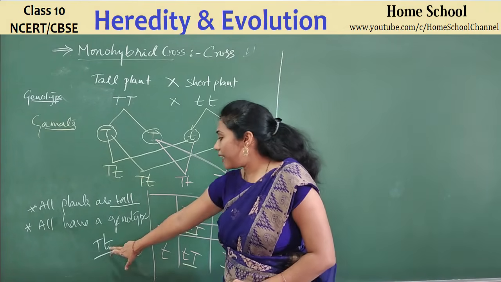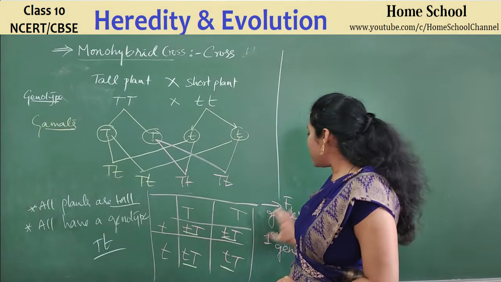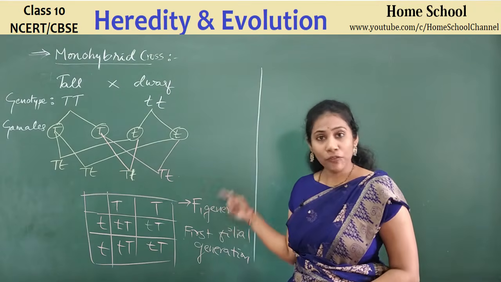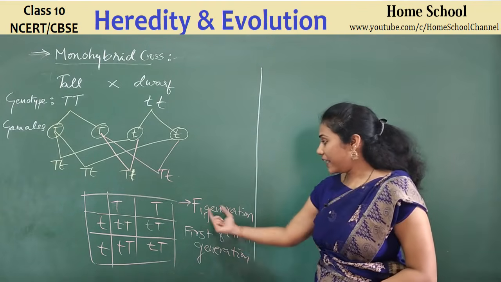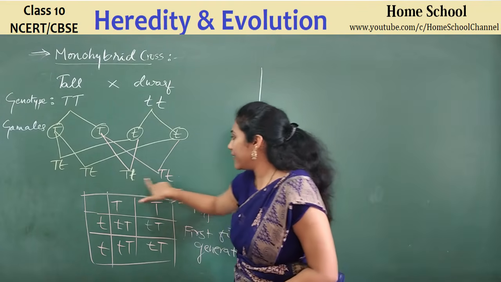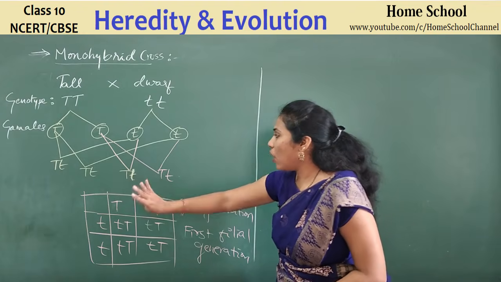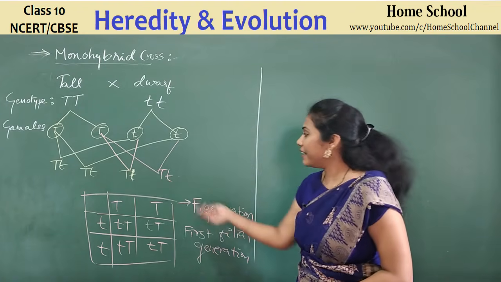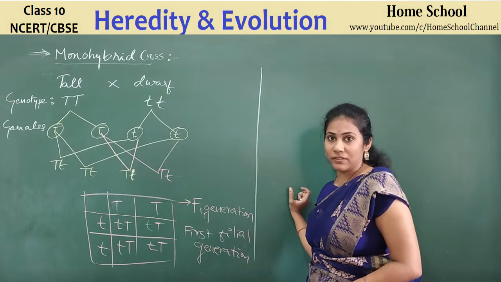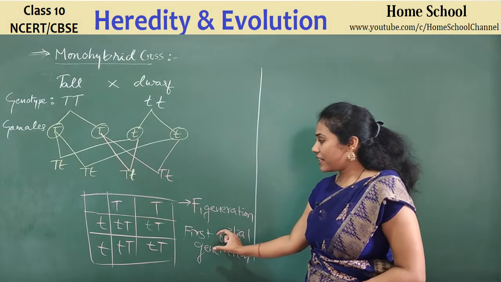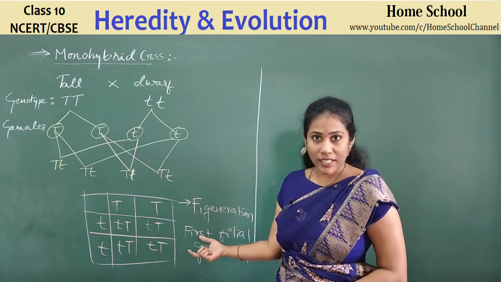Okay, and what is their genotype? It is capital T, small t. So this is the first generation we have got. Now what he has done is, he took these plants as the parents. All the varieties are the same. All are tall, all have the genotype capital T, small t, right? So he has taken these as parents to get one more generation. So this is our first filial generation. Now we are going to see the plants of the next generation, that is the F2 generation.